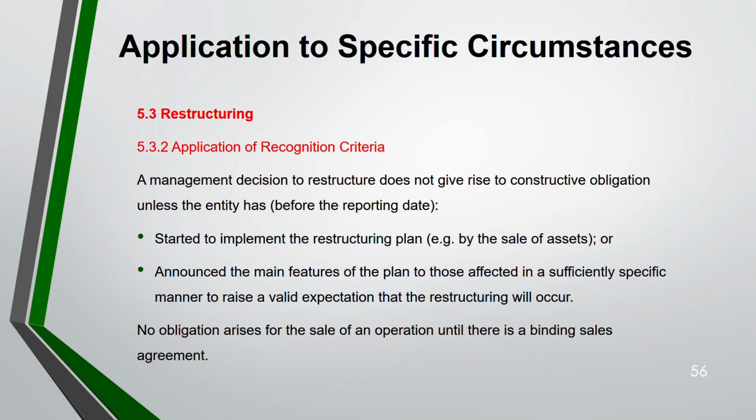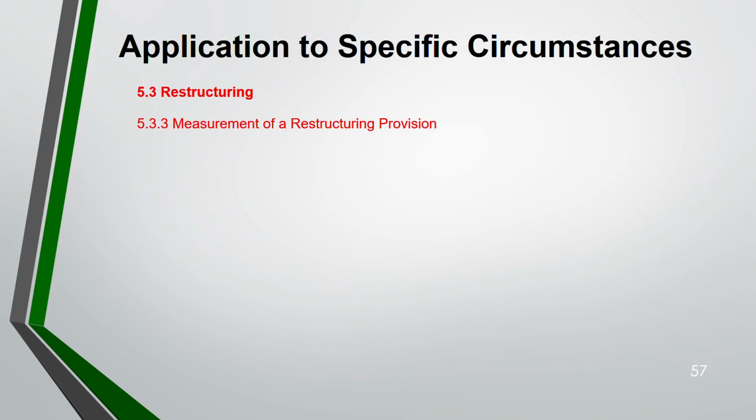No obligation arises after the sale of an operation until there's a binding sales agreement. What does it mean? You can't say, see, there should be a binding sale agreement for you to say that there's going to be a sale of an operation. If there is no binding sale agreement, then there's no obligation for you to sell also. For you to have that obligation to sell, that means in short to restructure, there should be binding sale agreement. Now, measuring the restructuring provision.